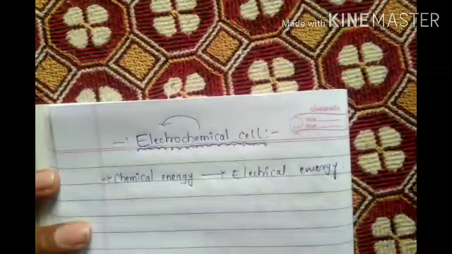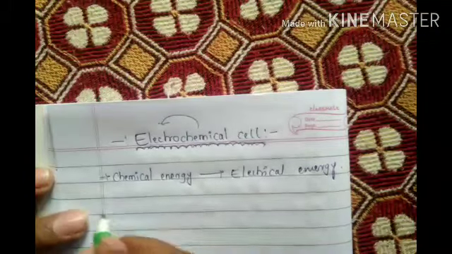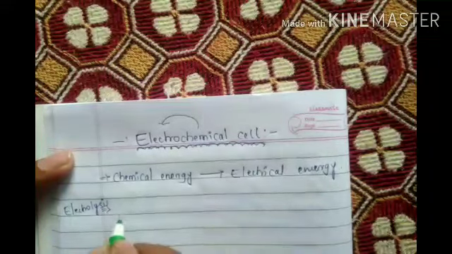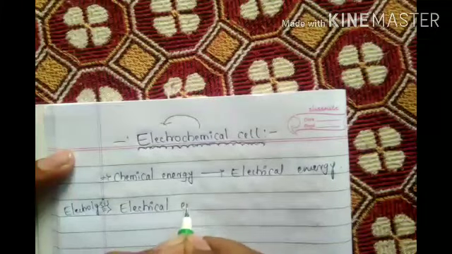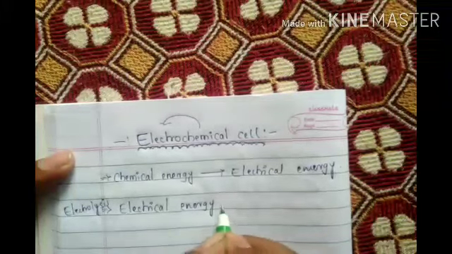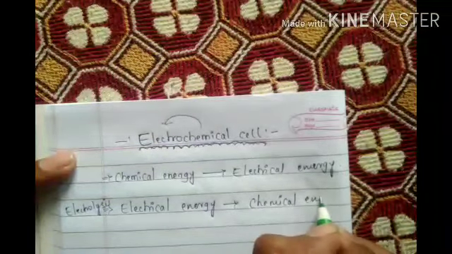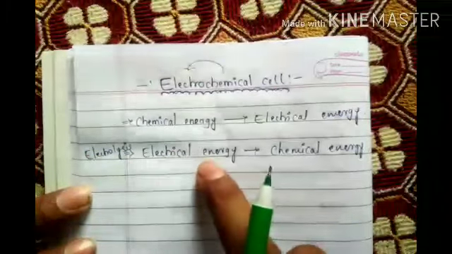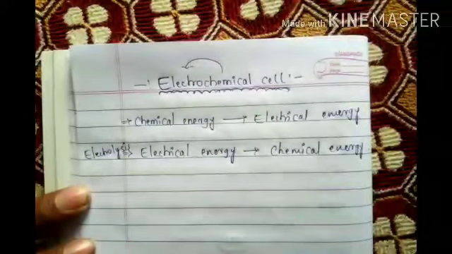In electrolysis, what is happening? Actually, I should not write it here, but I am writing electrolysis. Electrical energy converting into chemical energy. Very, very important. Electrolysis: electrical energy converted into chemical energy, and electrochemical cell: chemical energy converted into electrical energy.